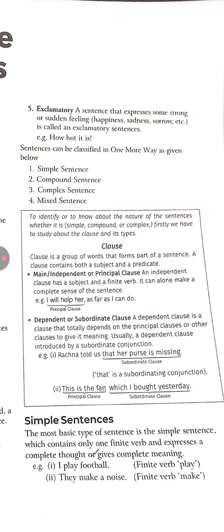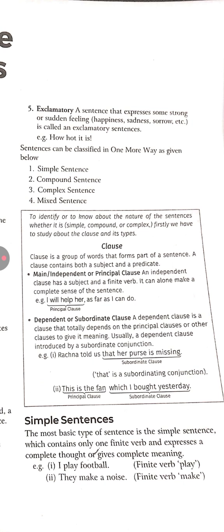Now we are classifying these sentences into different forms: simple sentences, compound sentences, complex sentences, and mixed sentences. So before understanding these sentences, we have to understand some other things. To know about the nature of sentences, whether it is simple, compound, or complex, firstly we have to study about the clause and its types. What is a clause? A clause is a group of words that forms part of a sentence. A clause contains both a subject and a predicate.